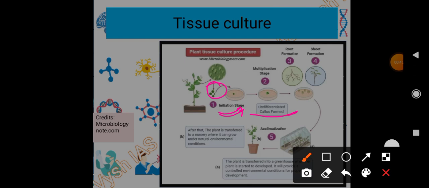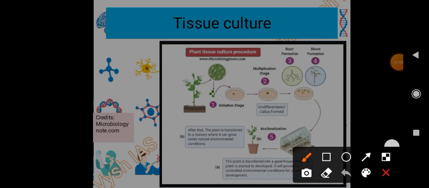Here undifferentiated callus is formed. Means tissue is taken in this culture medium, and then it is multiplied. Later, it starts differentiating into roots, and then later it will form shoots.